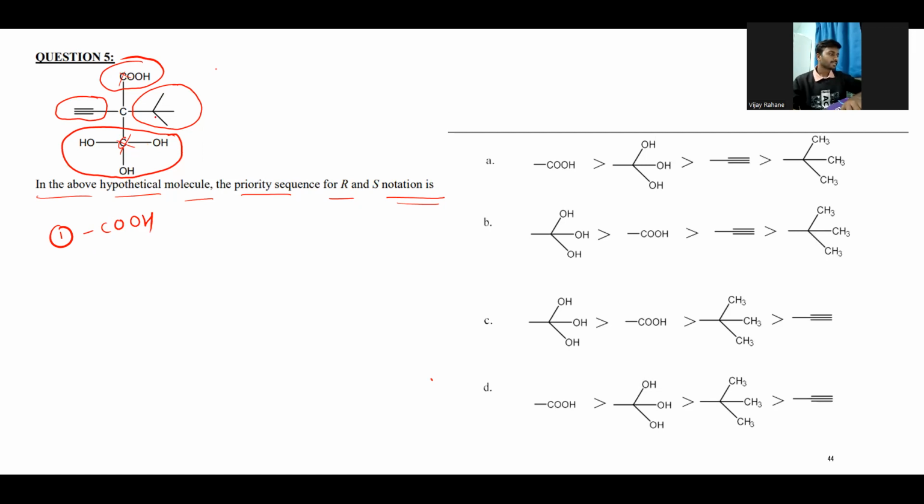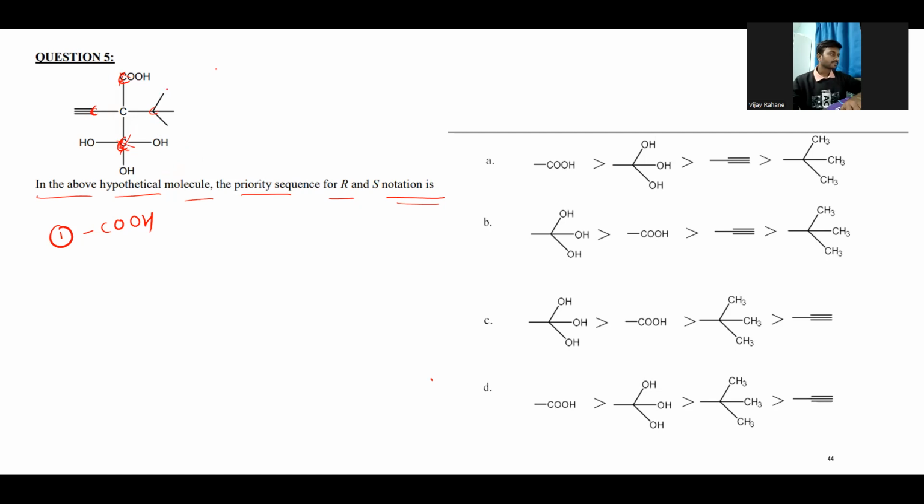First, we look at the atom with the higher atomic number. All four different groups have carbon as the first atom, so at this stage all are equal. Now we proceed to the next atoms.